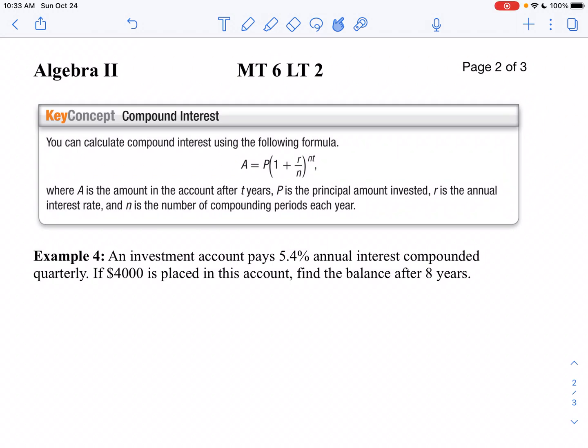Compound interest. Compound interest is interest paid on interest. So if you put your money into an account, and let's say you get paid like 5% interest, and you put $1 in, a year later you'd have $1.05. Well, if you keep it in that same bank, the next year they would pay you interest on $1.05. So you get paid interest on your interest.